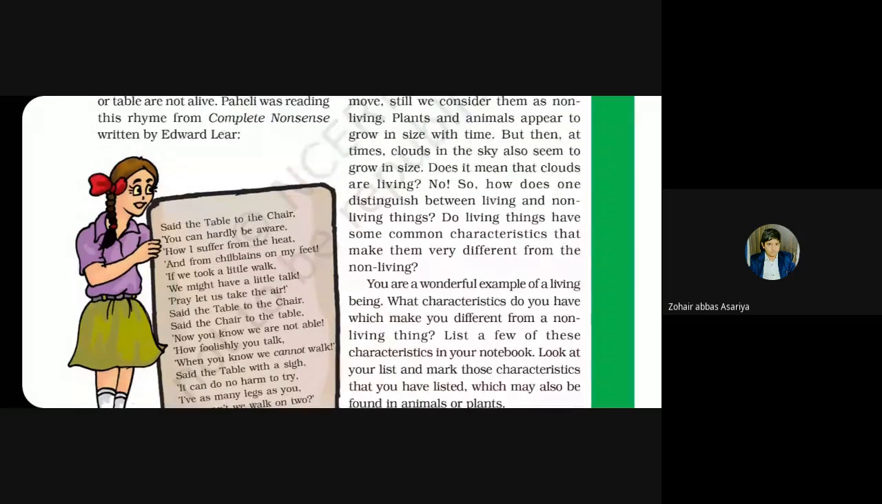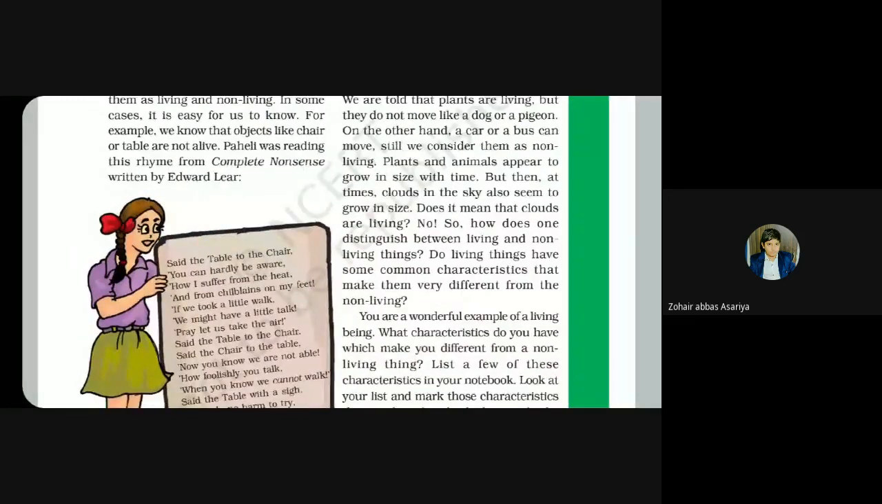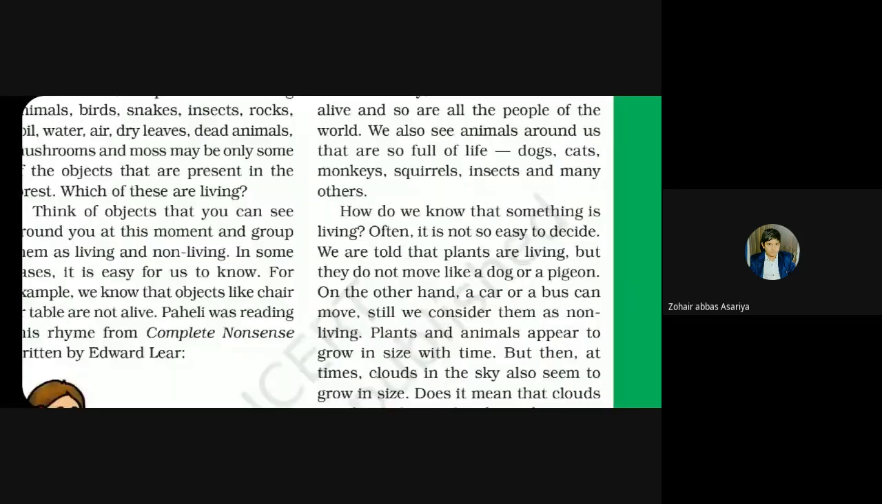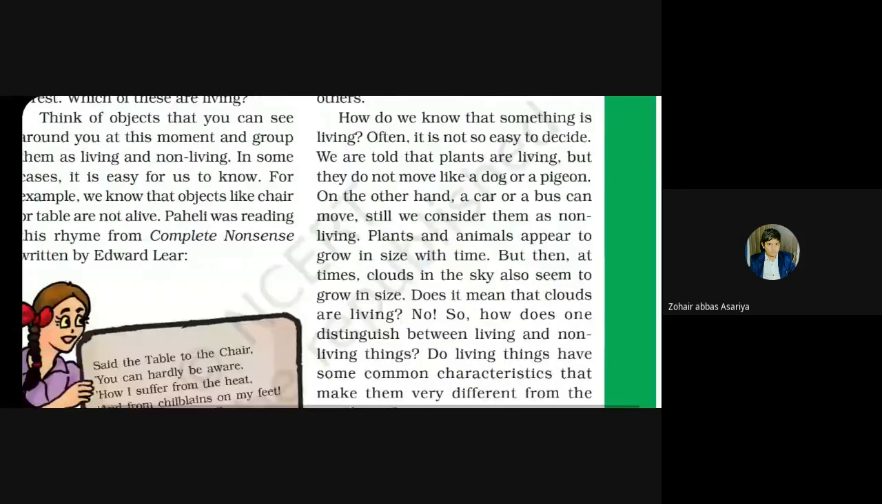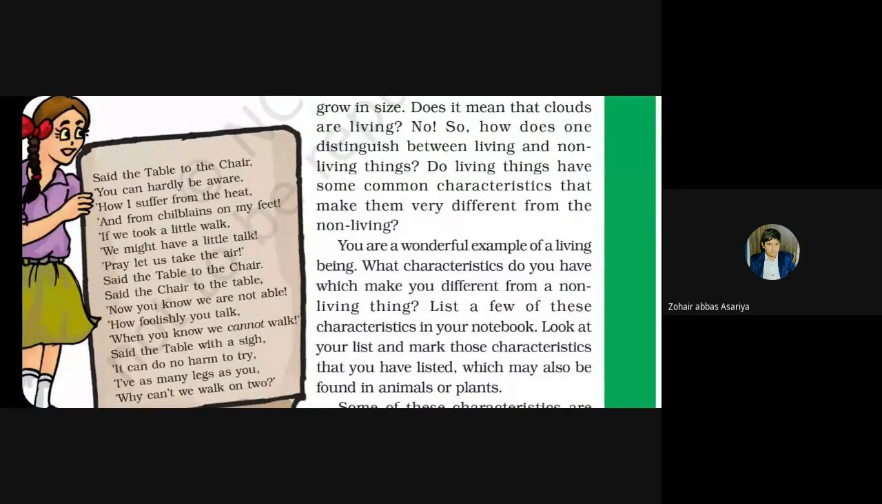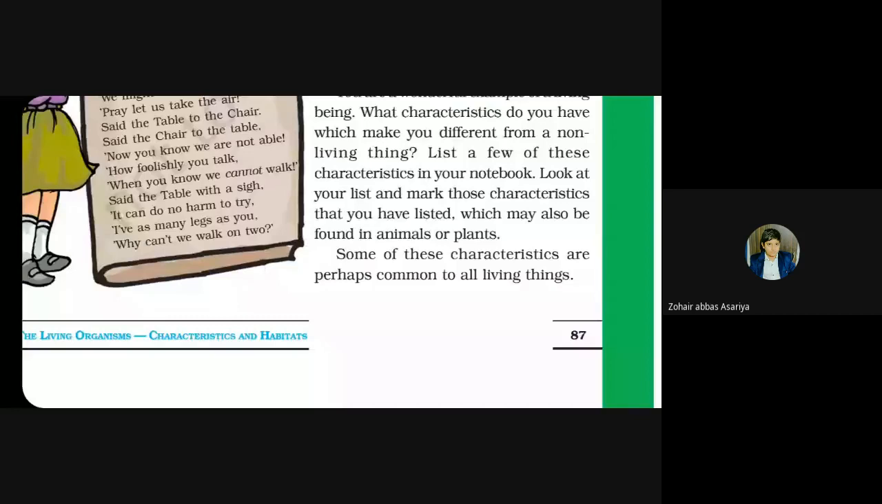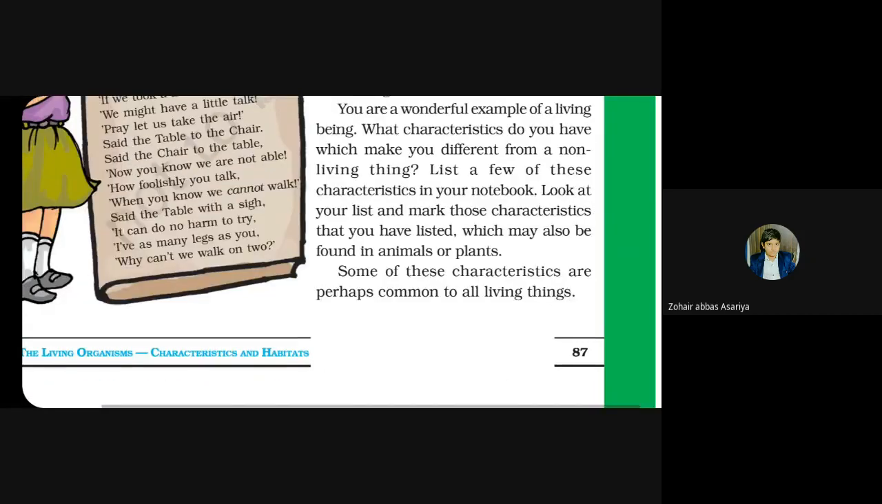Got it? But all living organisms have some common characteristics, some common features. On the basis of that, we can say that they all are living organisms. Okay, so those particular characteristics we are now going to learn one by one.